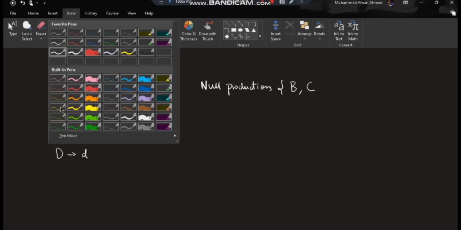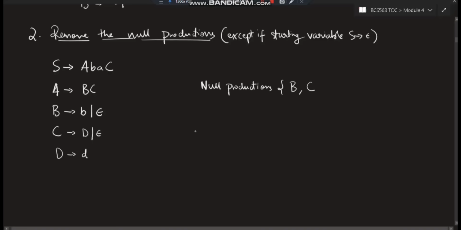For all the questions you need to follow the same rules and the same sequence also: first rule, second rule, third rule, then you will be able to solve any question. So see here, what are the null productions? First, make a set of null productions. Which is the null production here? B goes to null, so I have mentioned B here. C goes to null, so I have mentioned C here.